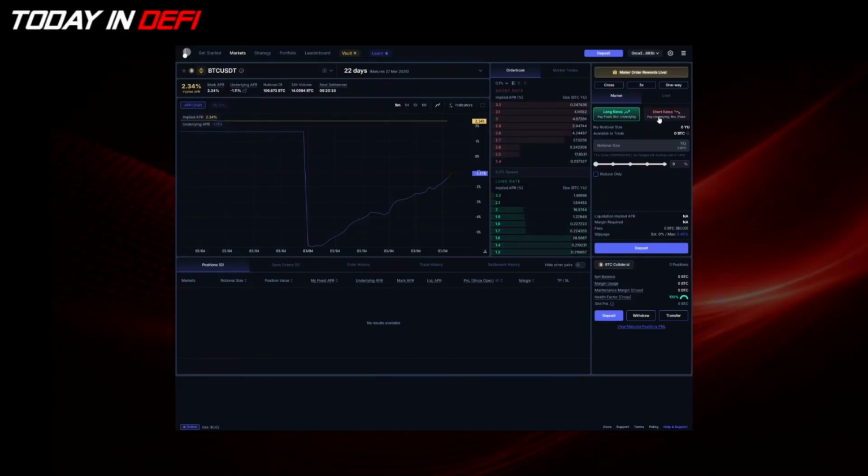If I go short, on the other hand, I'll need to pay the underlying APR while receiving the fixed. It means that if I'm bearish on the upcoming development of the funding rate, if I believe that the funding rate will go further lower, I can go short on the yield units. In that way, if the underlying APR stays below the fixed APR, I'll always be paying less while receiving more. That is what happens if you go short the IRS or the yield units on Boros. So that is how this instrument works.